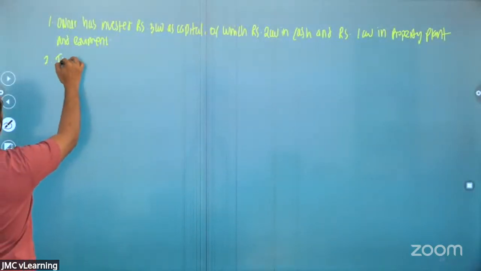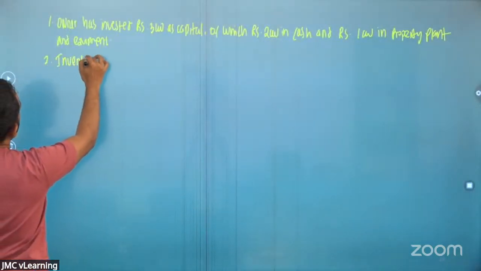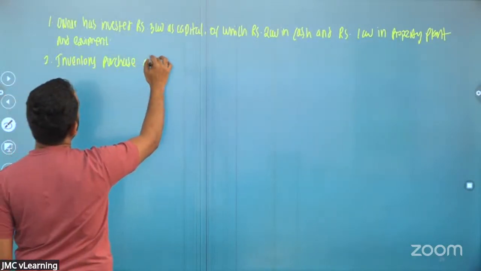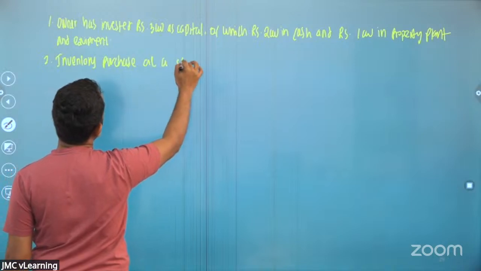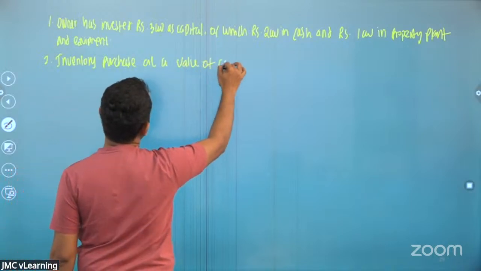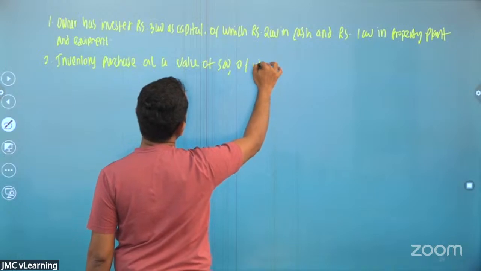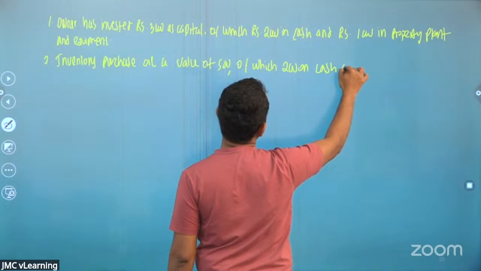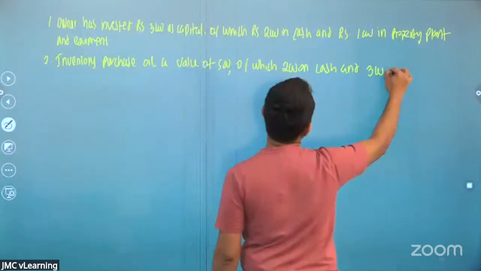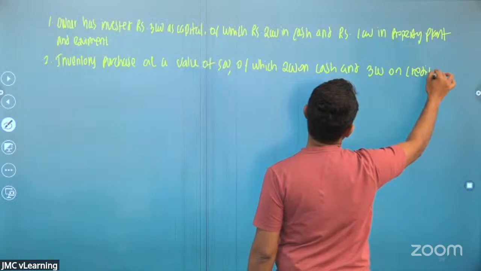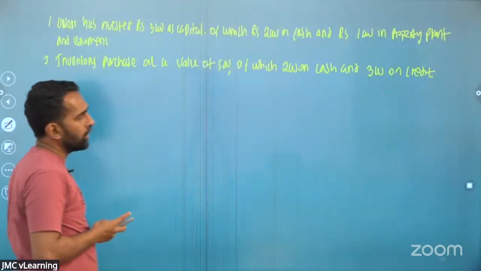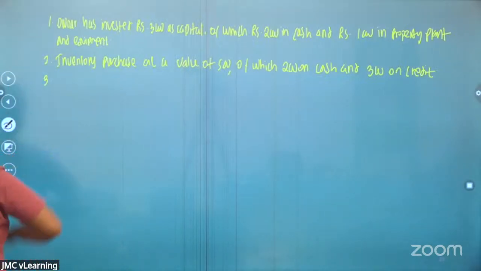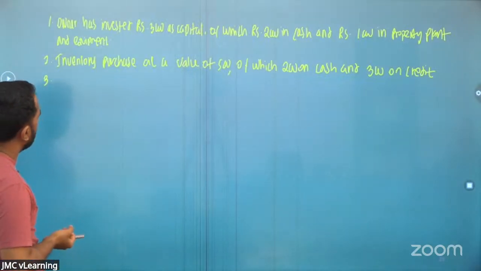Second one: inventory purchased at a value of 500, of which 200 in cash and 300 on credit. Right. It's very easy. Third one.